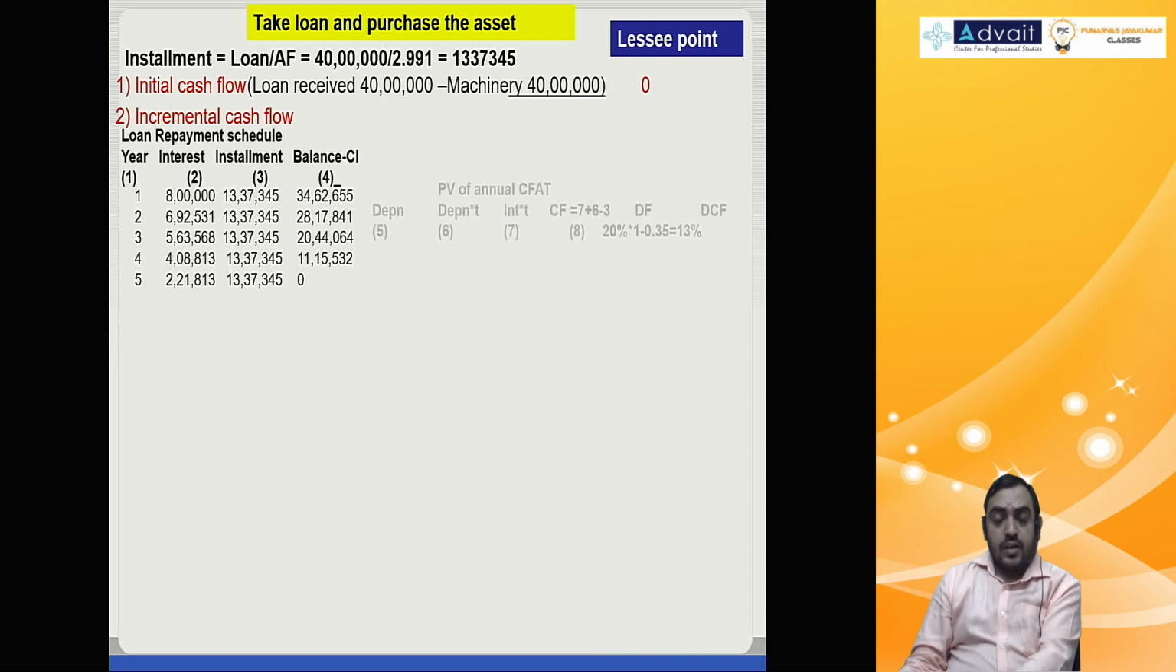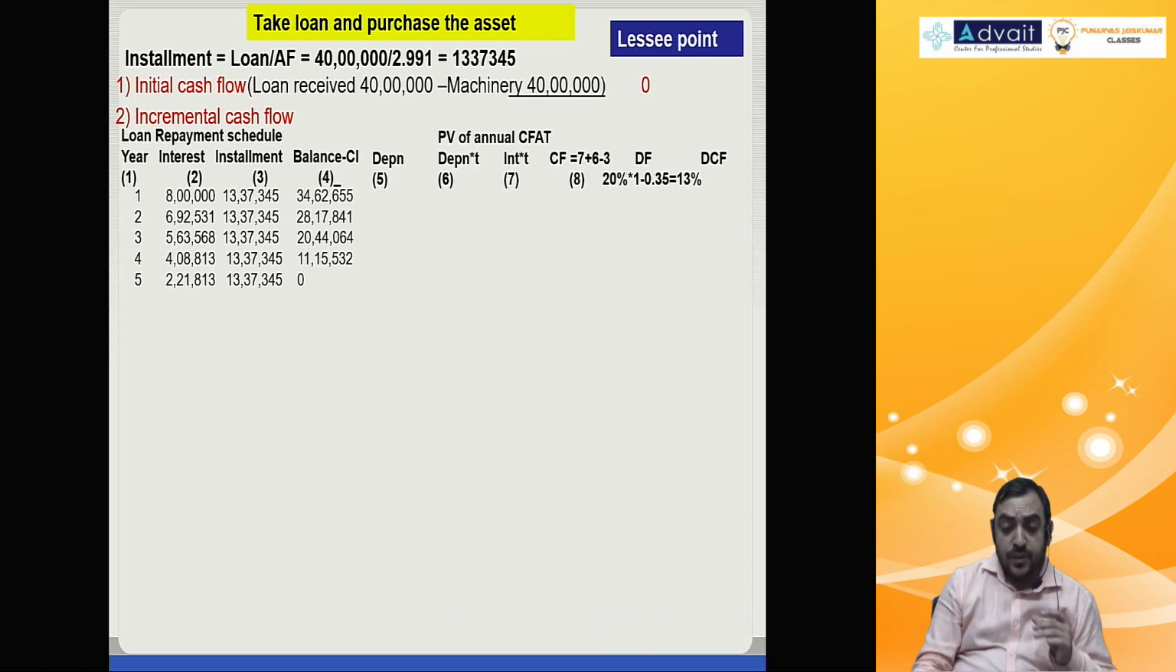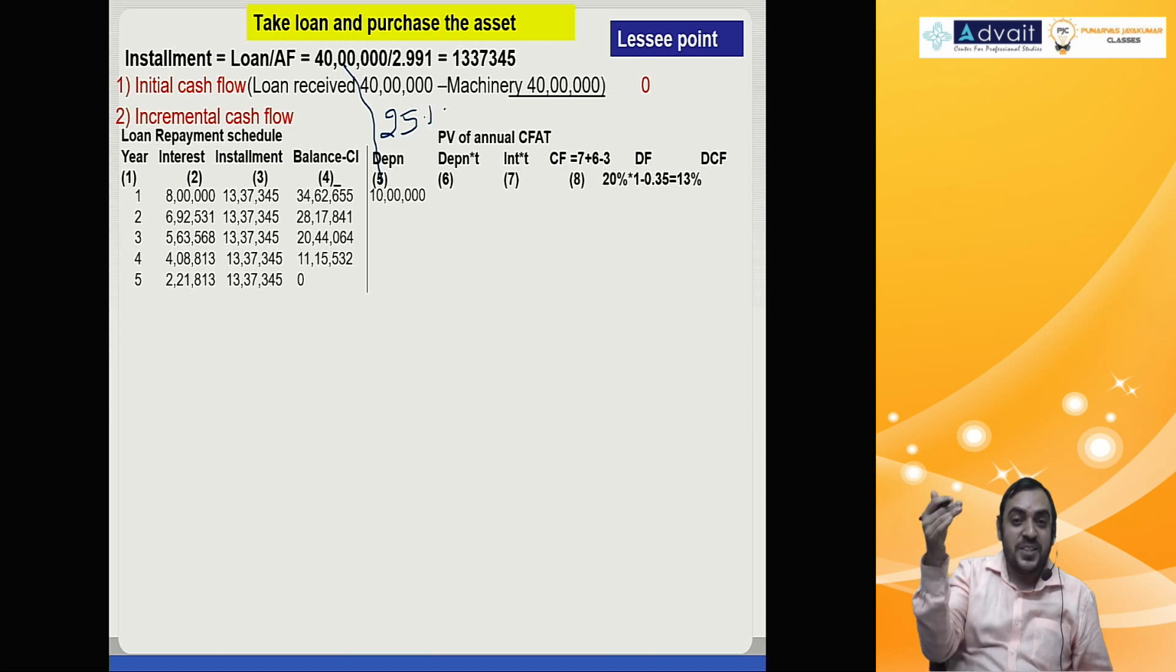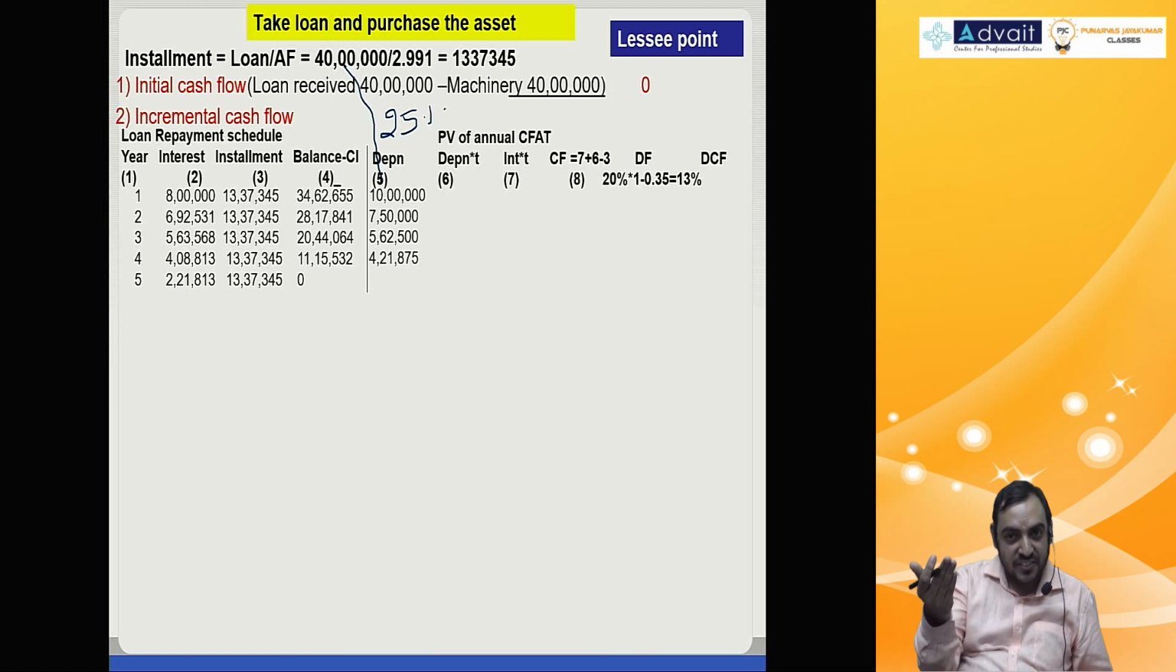Next. Okay, we need these many columns. Depreciation, I told you how you calculate. First year 40 lakh into 25%, 10 lakh. Second year, how do you do? Shortcut, 1 minus rate of depreciation. 1 minus 0.25 means multiplied by 0.75. 10 lakh into 0.75, 7 lakh 50,000 into 0.75, 5 lakh 62,500 into 0.75, 4 lakh 21,875 into 0.75, 3 lakh 16,406.